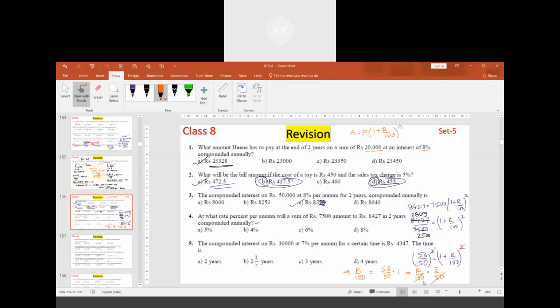So r we get as 6%. Option C, r is 6%. Understood? They will give the question in such a way that these numbers become some square or some cube, so that the powers will get cancelled.